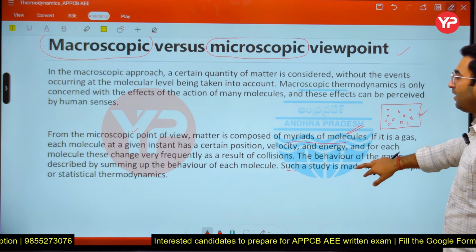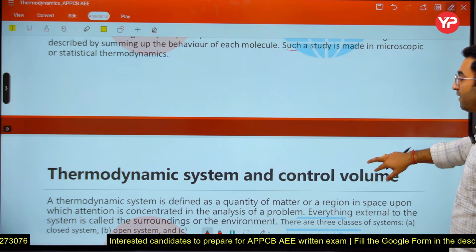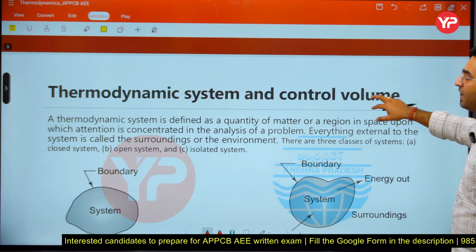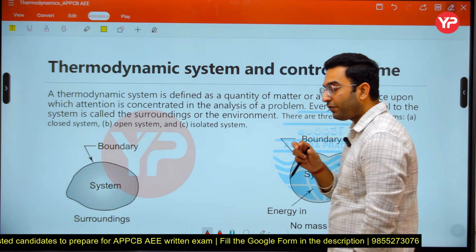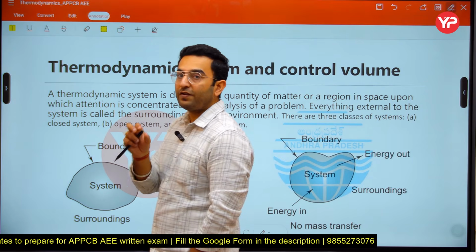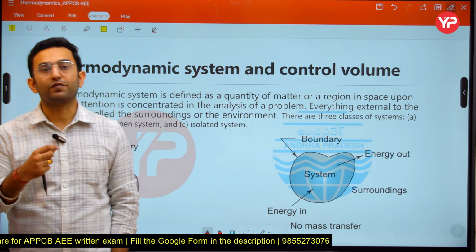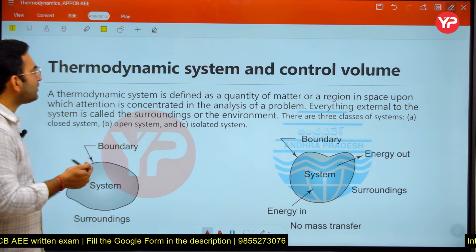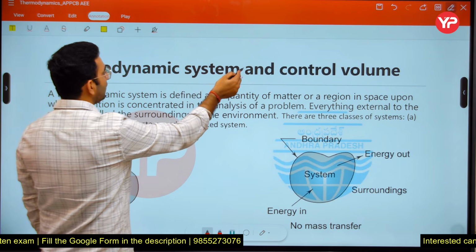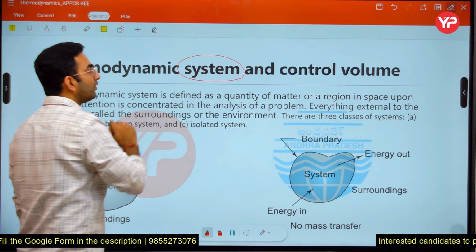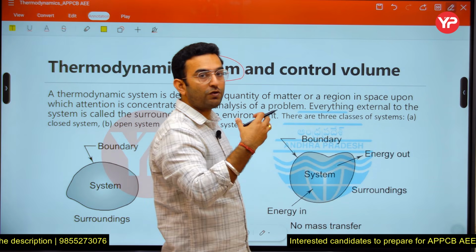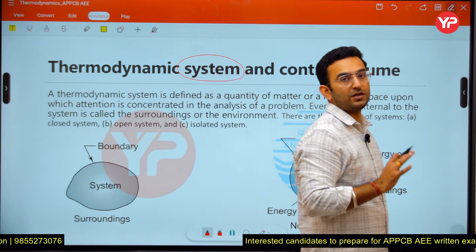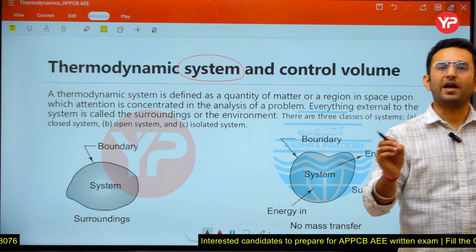Understood? Now next part. Now just see, whenever we are doing the thermodynamic analysis of any physical problem, first of all we have to define the system, okay. The system is very important here. Now what is the meaning of system? Any region, any matter which is under our consideration is known as the system. It can be a living thing, it can be a non-living thing.